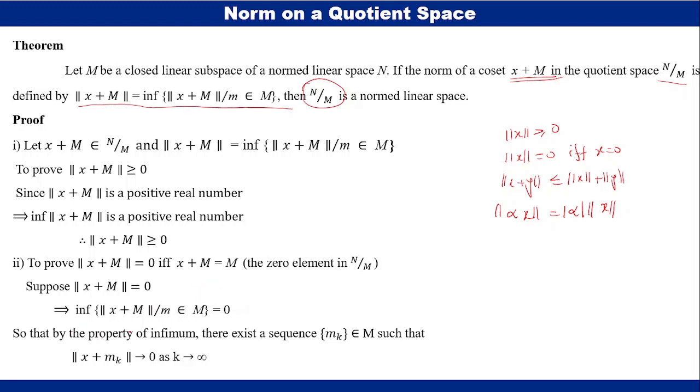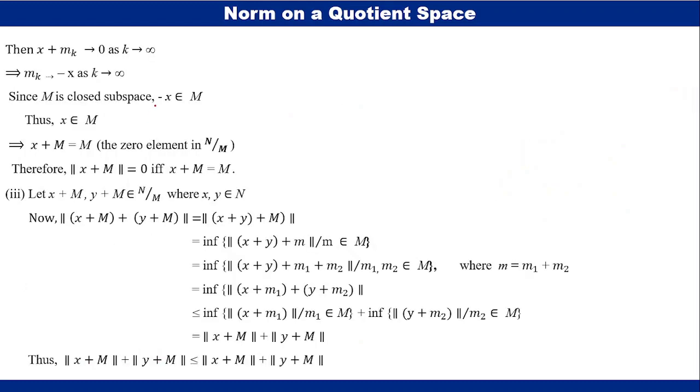So, by the property of infimum there exists a sequence mk in M such that norm x plus mk tends to 0 as k tends to infinity. Then x plus mk tends to 0 as k tends to infinity. This implies mk tends to minus x as k tends to infinity.